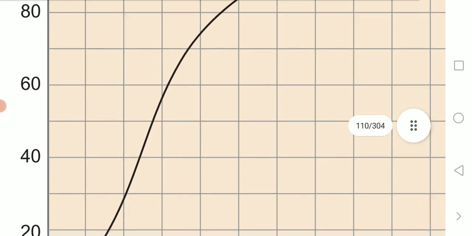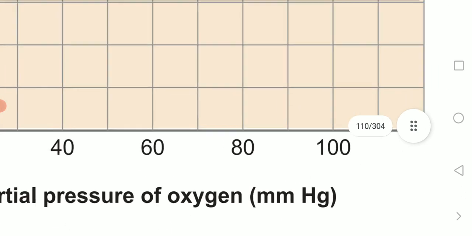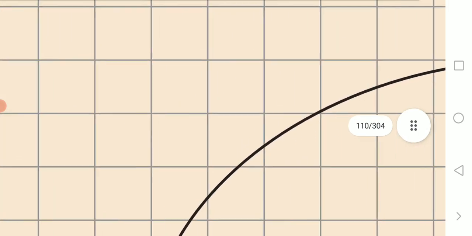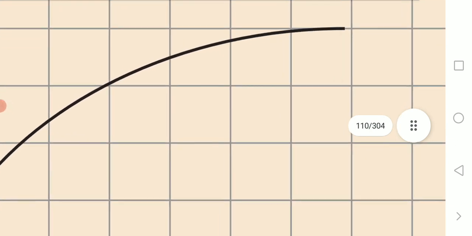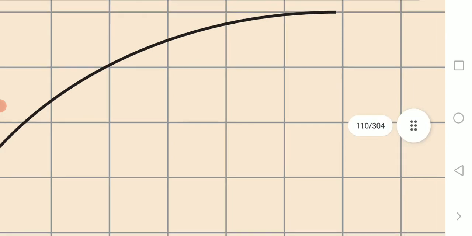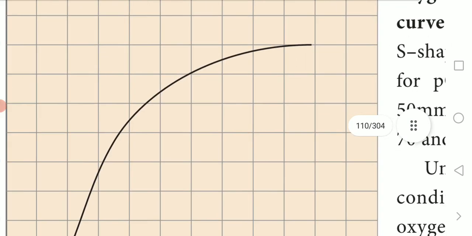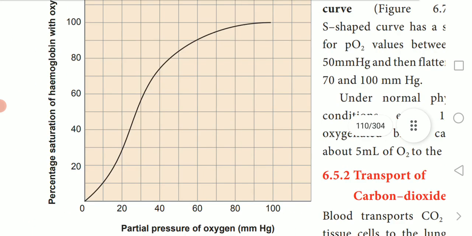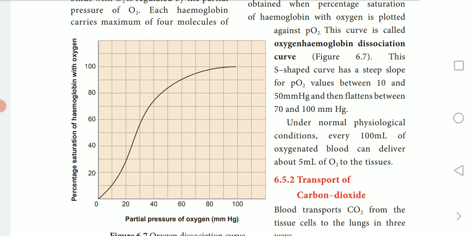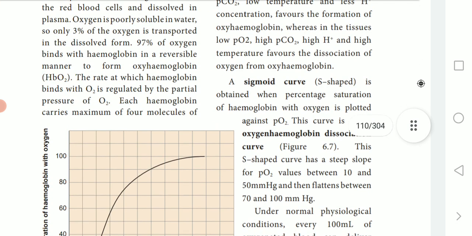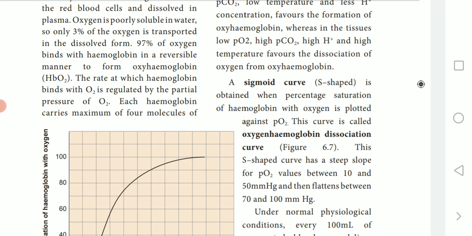Then it flattens between 70 and 100 mm Hg. Take 70 on the x-axis, and it goes up to 100 as a flattened curve.